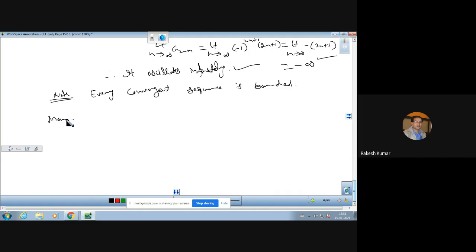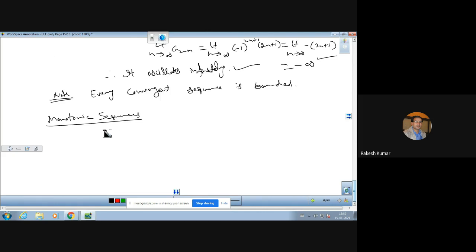Another important definition we must understand: monotonic sequences. Monotonic sequences mean a sequence is monotonically increasing or monotonically decreasing, or a sequence is strictly monotonically increasing or strictly decreasing.